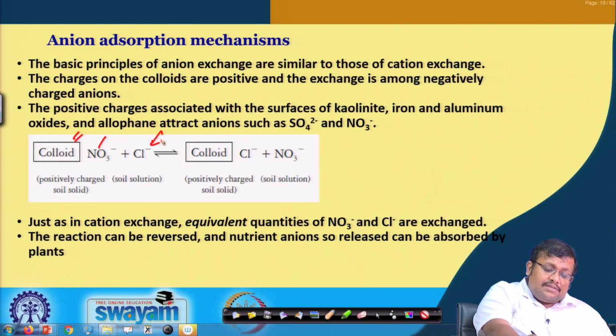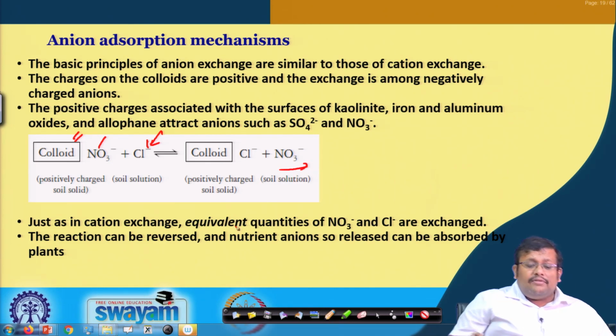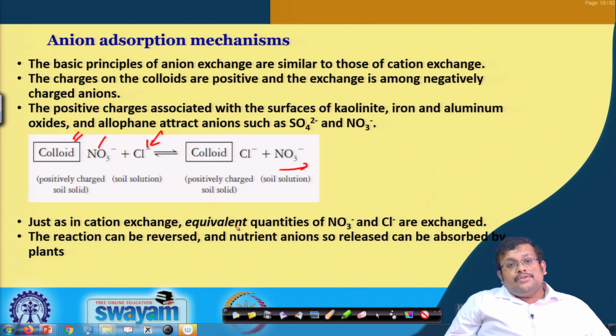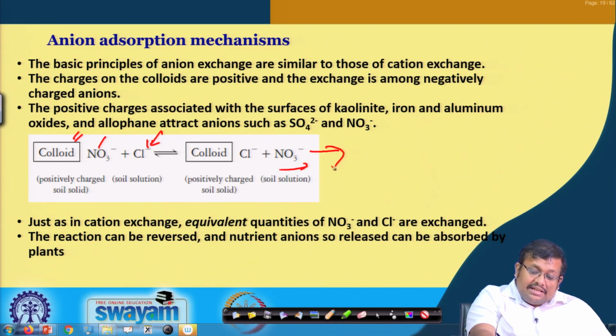If we add chloride, then chloride will replace this nitrate. This is an example of an anion exchange reaction. Just as in the case of cation exchange, equivalent quantities of nitrate and chloride are exchanged in this condition. The reaction can be reversed, and nutrient anions so released can be absorbed by the plant. So, this nitrate which is released by this clay colloid can be further absorbed by the plants.